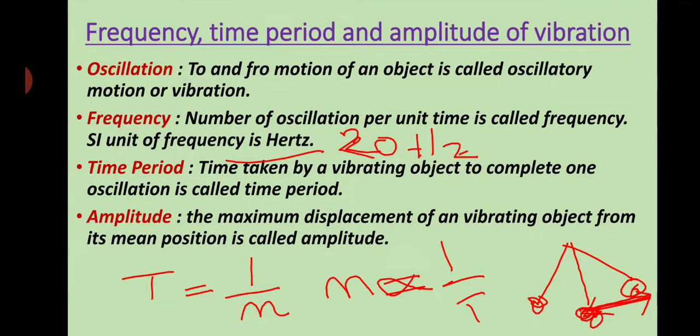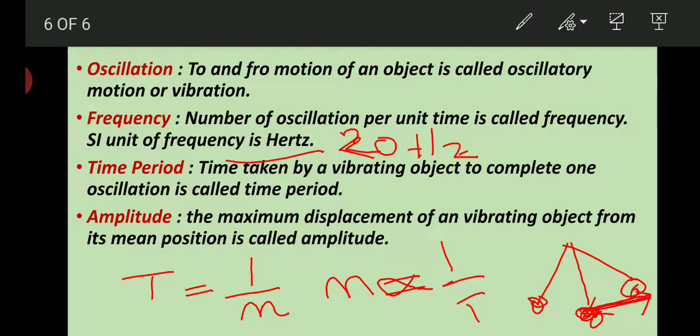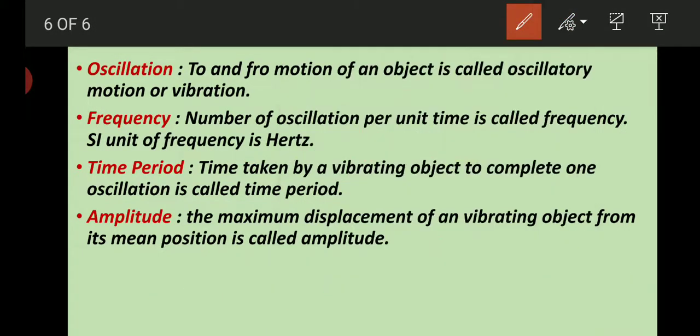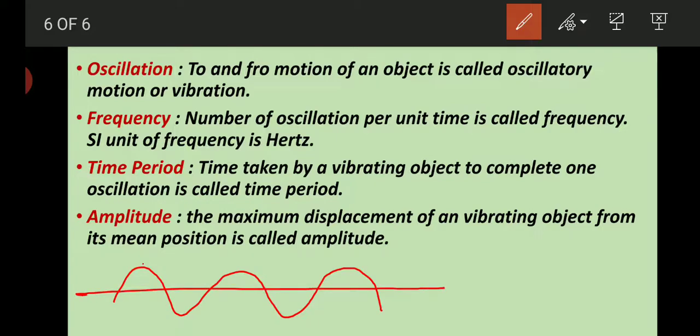So if I draw a graph of a sound wave, and this is the mean position, amplitude is the maximum displacement from the mean position to the highest position. So this is denoted by amplitude A.